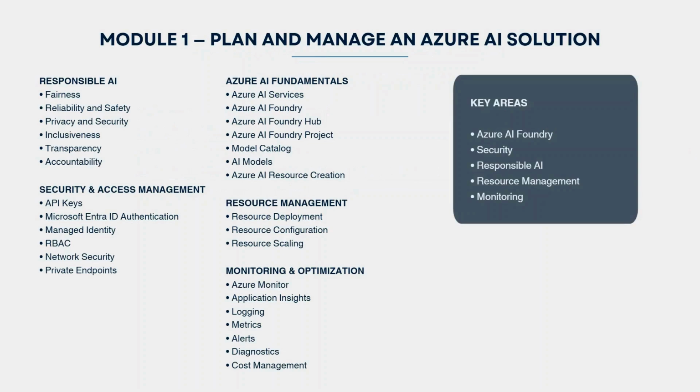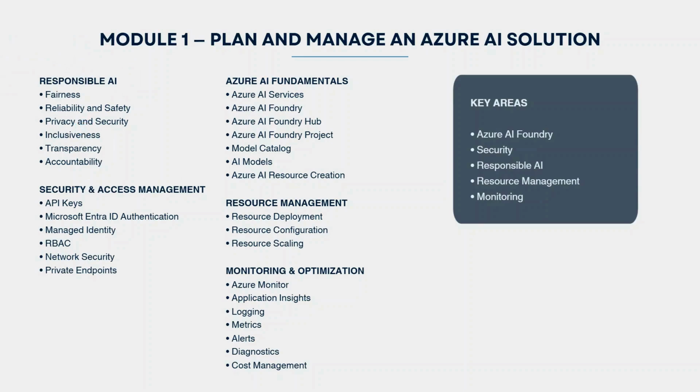You should know these points before building an AI application. First, we have responsible AI. Here we will see concepts like fairness, reliability, safety, inclusiveness, transparency, and accountability. So we are going to understand these kinds of topics here.